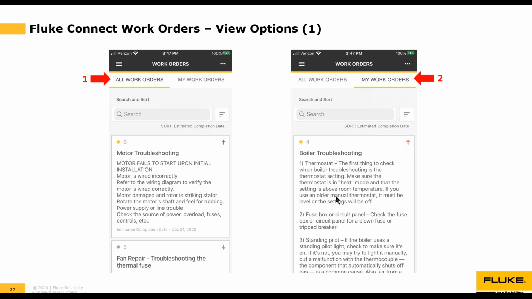And here you can see the list of things that I'm responsible for. I need to check the thermostat, I need to check the fuse box circuit panel, the standing pilot, and so on and so forth. These are my instructions on what I need to do.